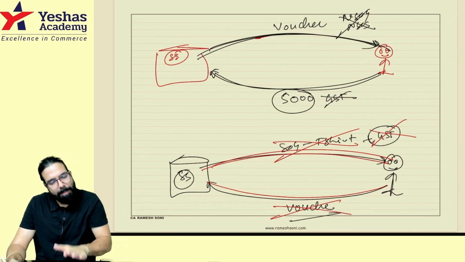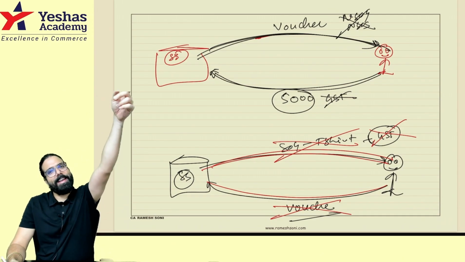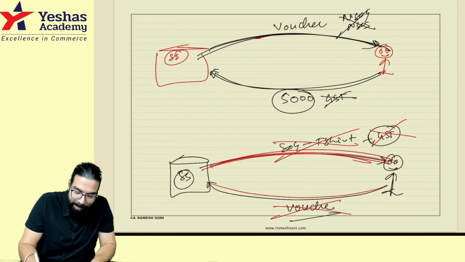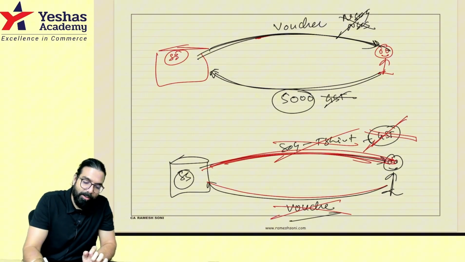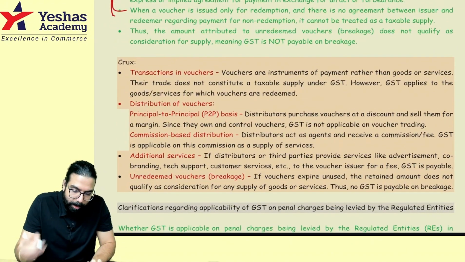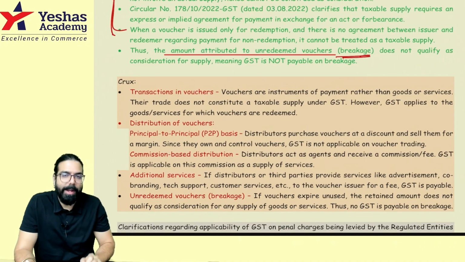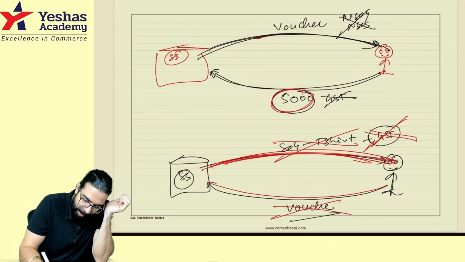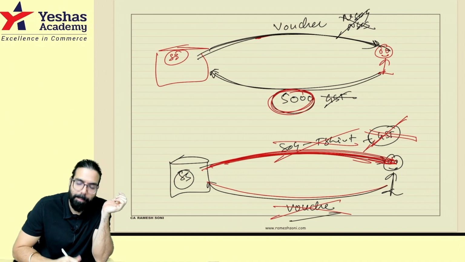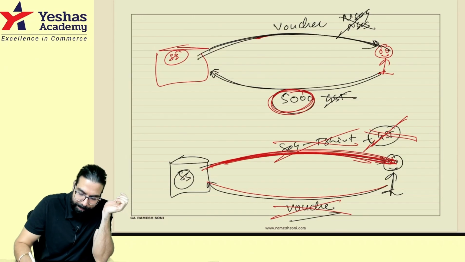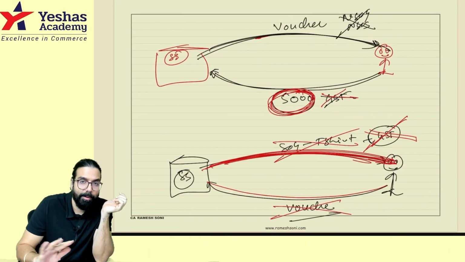For me, it's an income in the company. In the profit and loss statement, it will come as profit. But in GST, there is no impact, because you never gave any goods or service. There will be no GST. That's all they have already told. See, the amount attributed to an unredeemed voucher is called breakage. It means whatever amount you have collected on vouchers for which nothing has been taken by the customer, that is called breakage. It does not qualify as consideration for supply. There is no consideration, and hence there is no GST on breakage. There is no GST on this 5,000.